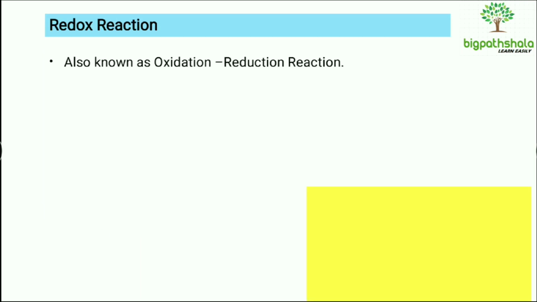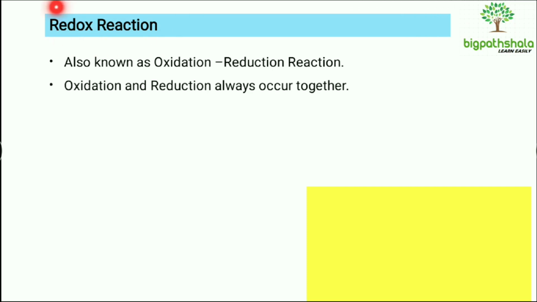Now coming to the last type of reaction, it's the redox reaction. Here RED means reduction, right, and OX represents oxidation. So, redox reactions may also be known as oxidation-reduction reactions, and oxidation and reduction always occur together.